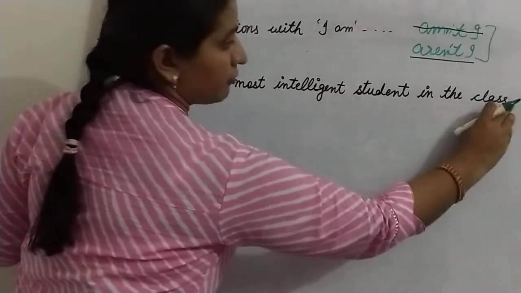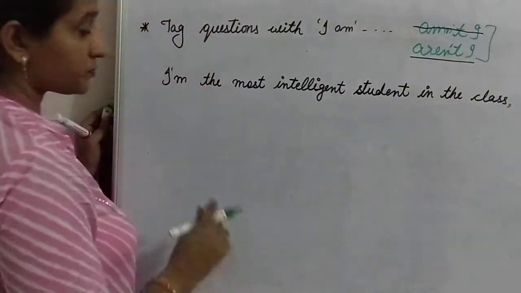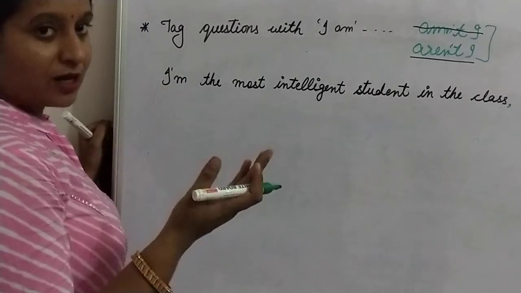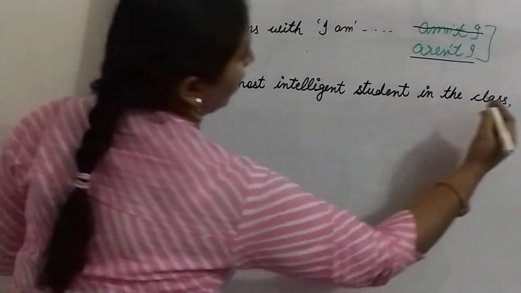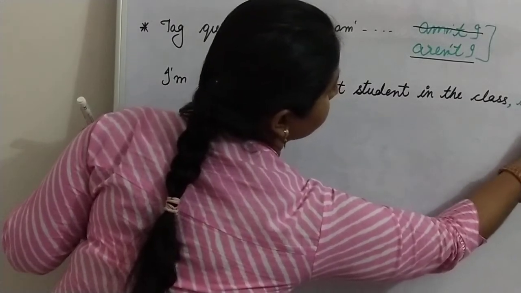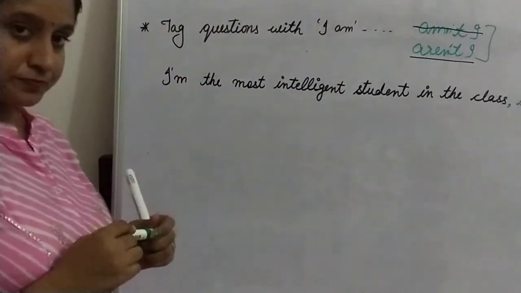So first of all, remove the full stop, put a comma. I am, amn't I? No. Aren't I is the question tag for that statement. Aren't I? Okay?